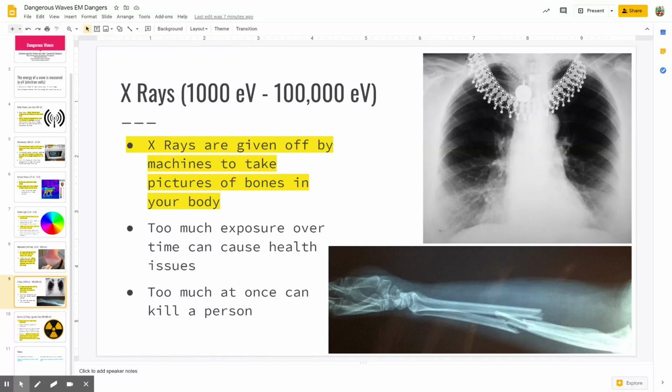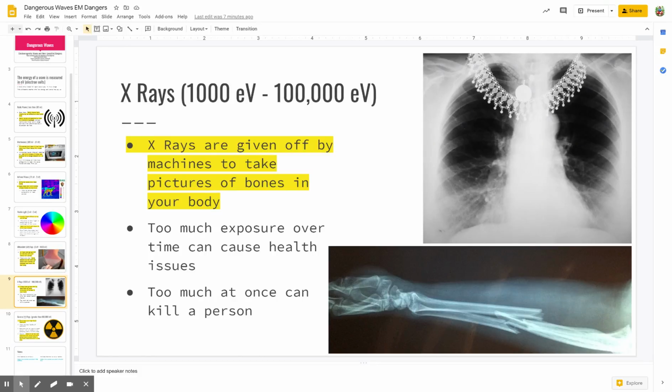That is because they do that all day long, and if they're exposed to it constantly all day long for a long period of time, it can cause issues for them. It could cause cancer. It could, if it's a whole lot all at once, so like a really high-powered x-ray, it could kill you.